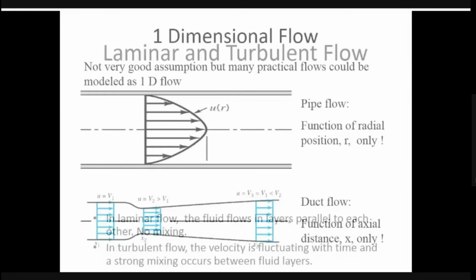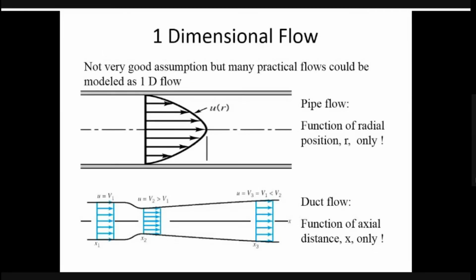Next we go to the classification called one dimensional, two dimensional and three dimensional flow. In one dimensional flow, all the parameters are functions of only one parameter. Suppose I'm considering x, y, z and t.